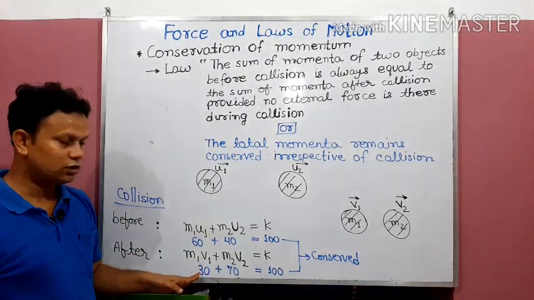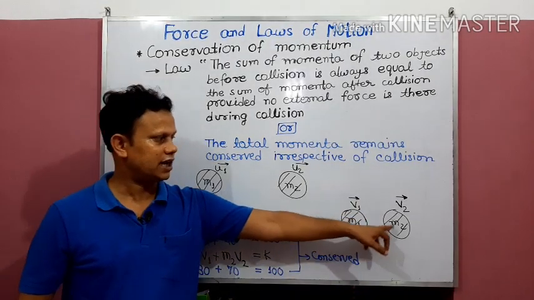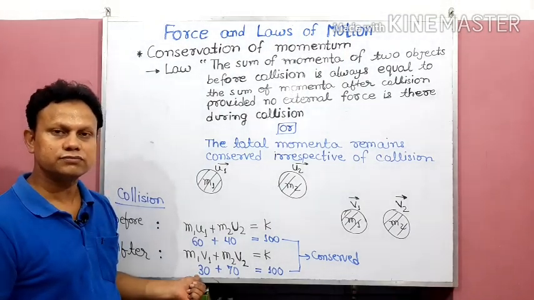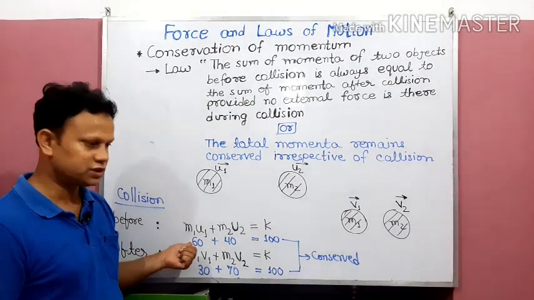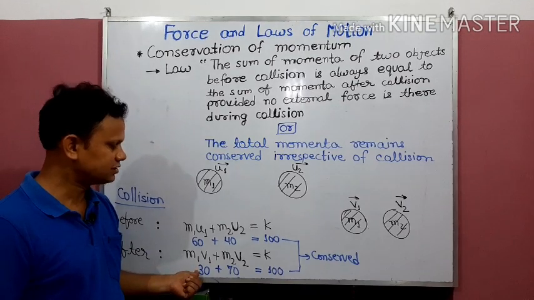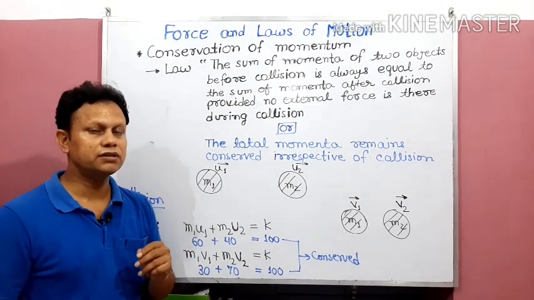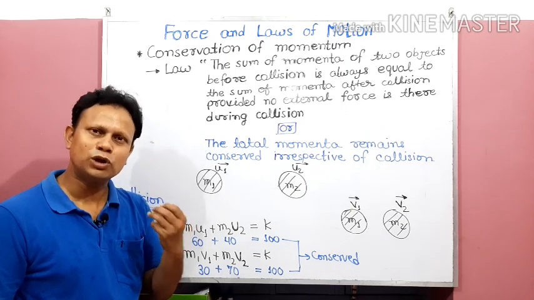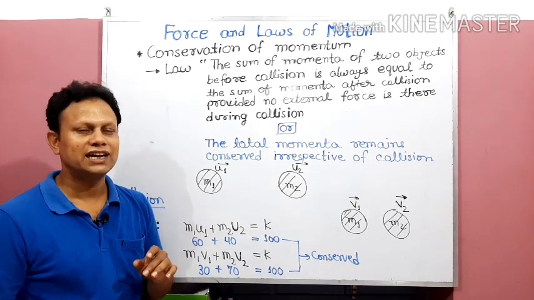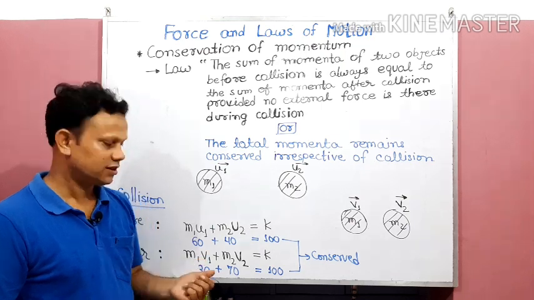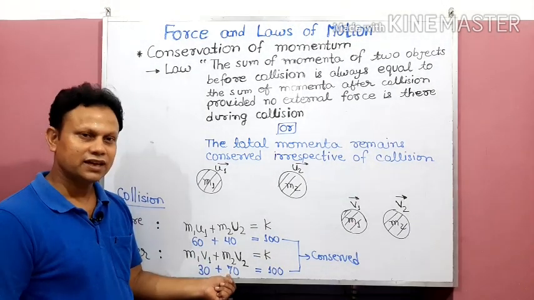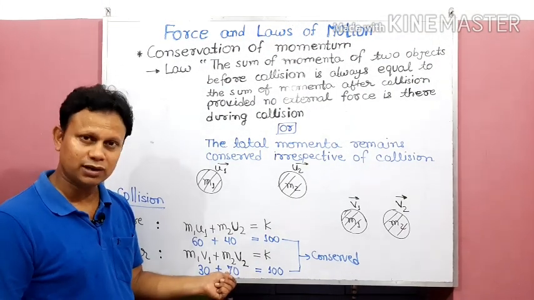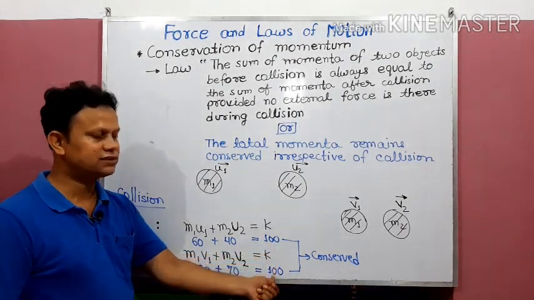Now suppose after collision, with m1 v1 and m2 v2, the new momentum is 30. So from the previous situation it was 60, now it is 30. So there is a loss of 30. Do you think this value of momentum has been lost? No. So where has it gone? Now see the next partner. Now it has the momentum of 70, because according to the mathematical concept, the sum remains 100.